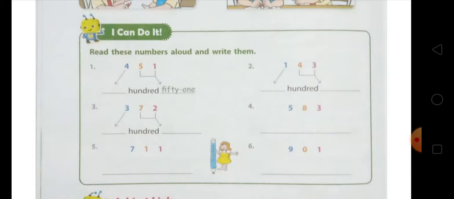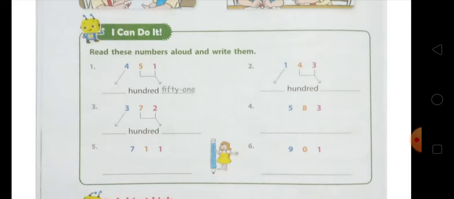Okay, so there will be 3 hundred 70 2, that is 372. And after that is 583. You can see here that on ones place there is 3, on tens place there is 8, and on hundreds place there is 5.